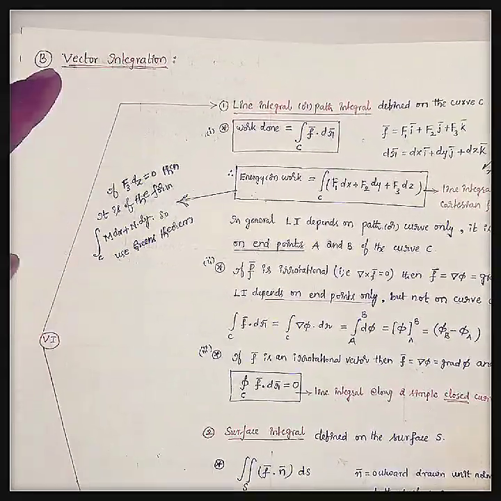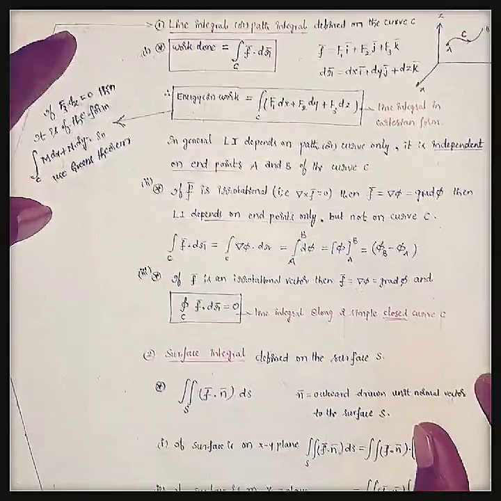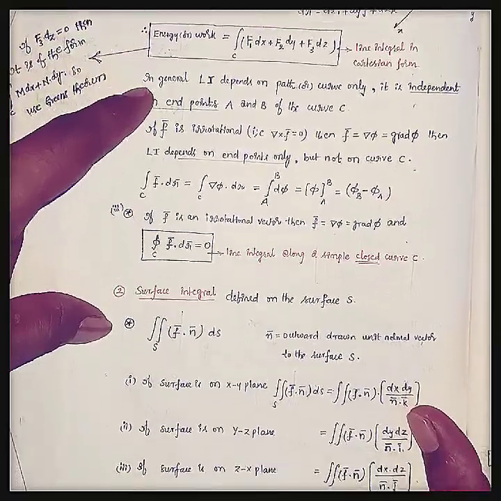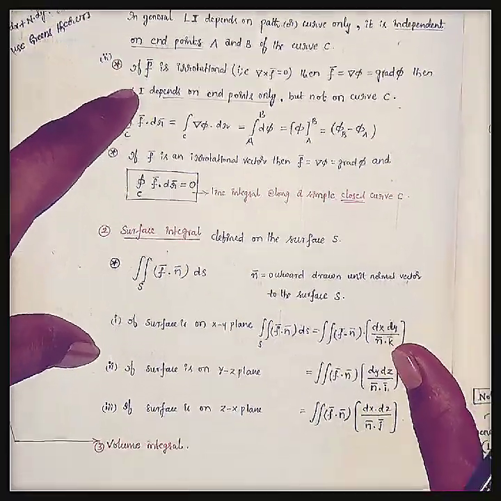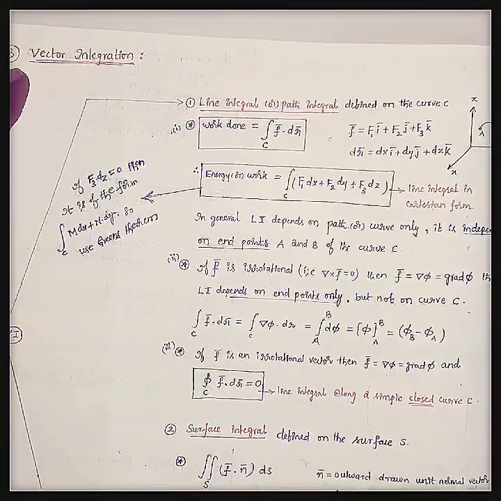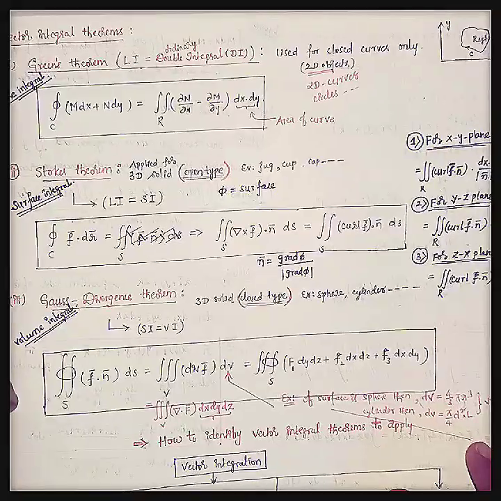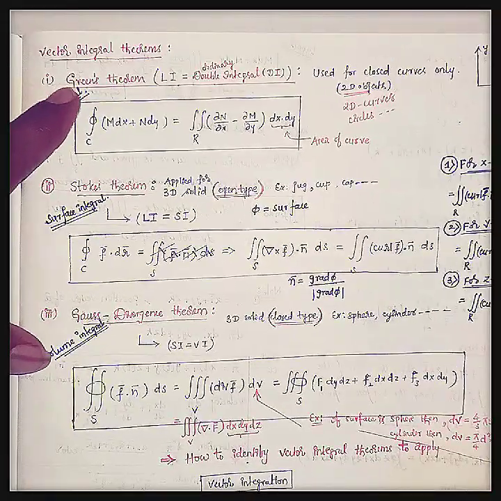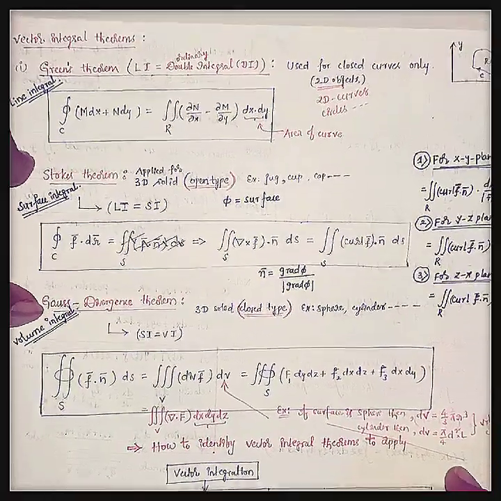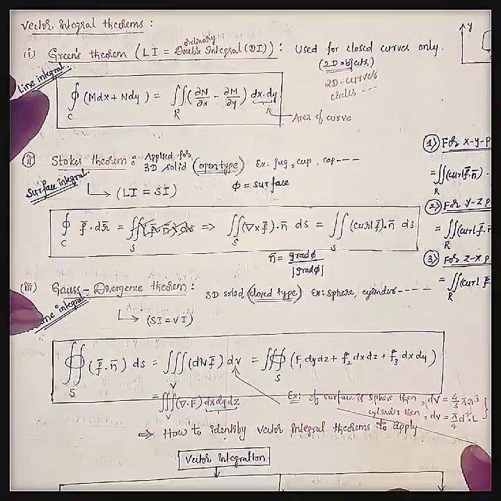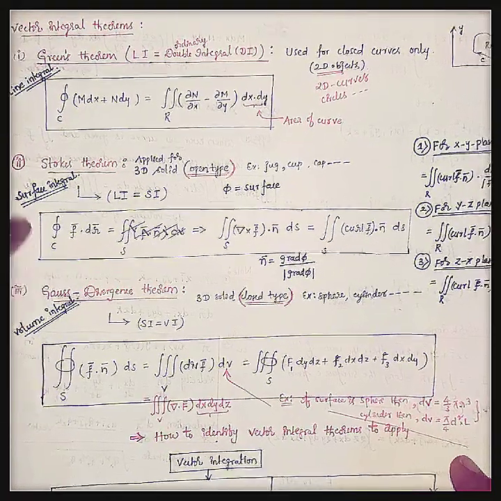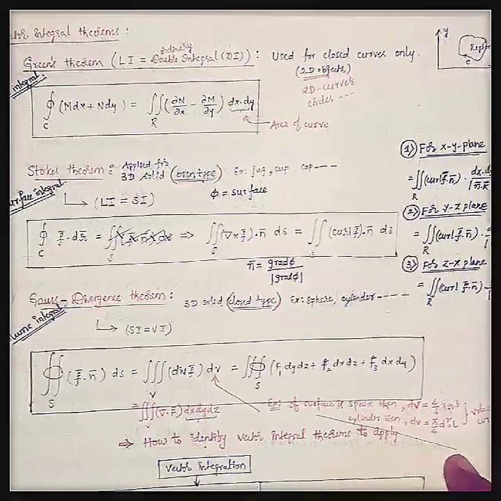And the next one is vector integration, and here also some important formulas are there. Please remember all these things. If we learn all these things, we can easily solve the questions. Okay, like this in vector integration. And some other formulas are Green's theorem, Stokes theorem, Gauss divergence theorem. These 3 are also very important, and each and every time they will ask any one of these theorems in the GATE exam. Please remember and practice more and more questions on this.